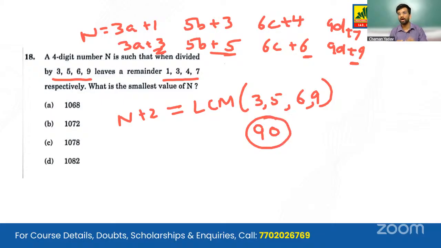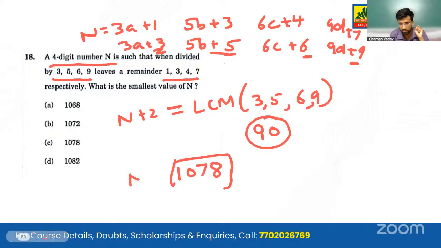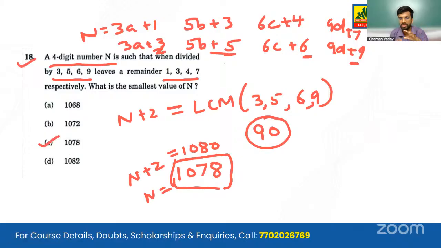But we are given a 4-digit number. So we take the first 4-digit multiple of 90. And what is it? 1080. So n plus 2 equals 1080, and n becomes 1078. Option C is our correct answer.